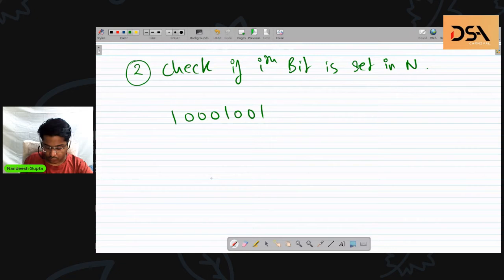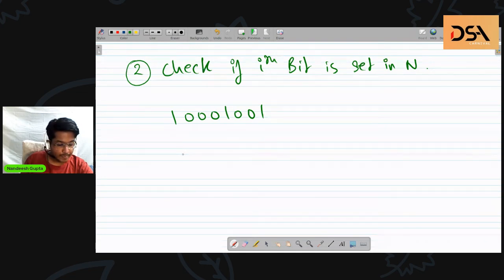Okay, Hitesh, what about taking AND? With which number do you take the AND and what should be the result of that operation? Okay, right. So Tulsi is right here and Ronit too.